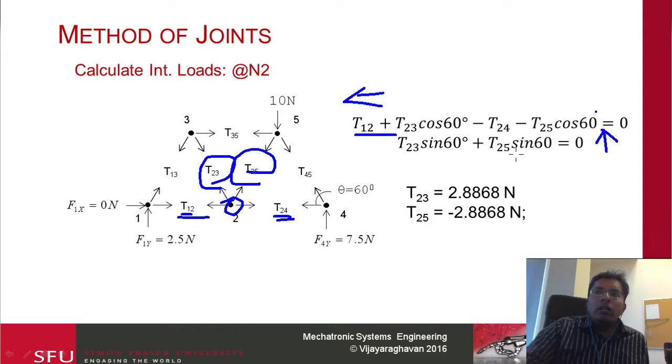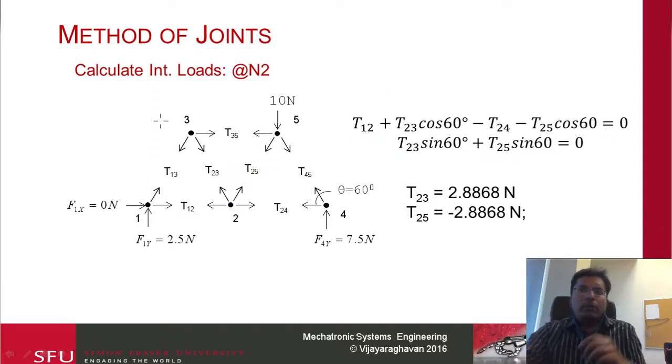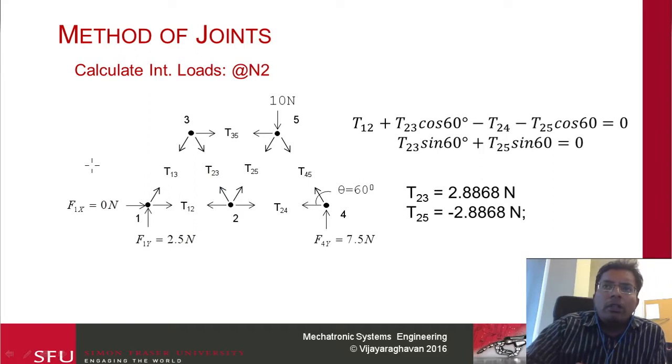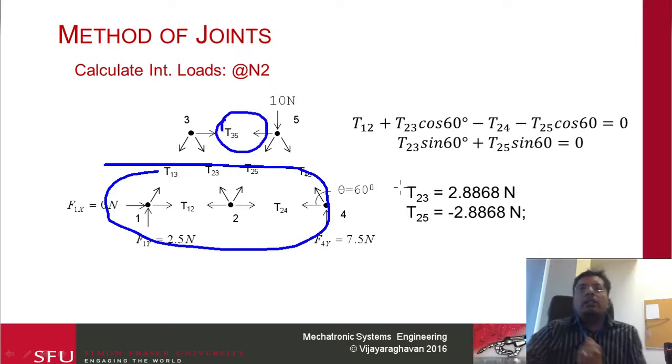So the unknowns are T23 and T25, so I can solve them. From this equation, notice that they need to be equal in magnitude and opposite in sign. That's what I get. So T23 comes out to 2.8868 newtons, and T25 comes to minus 2.8868 newtons. So at this point, I have solved for the majority of the equations. Everything here I have basically solved. The only unknown right now is T35.